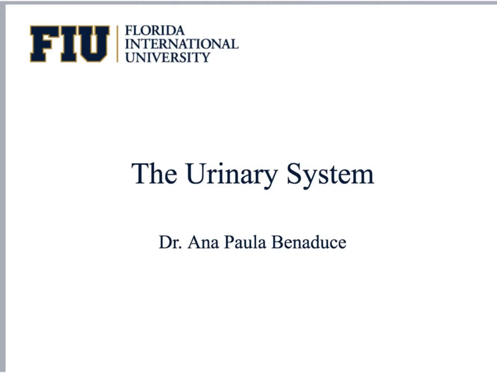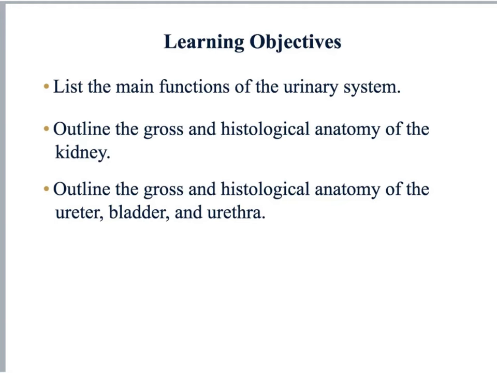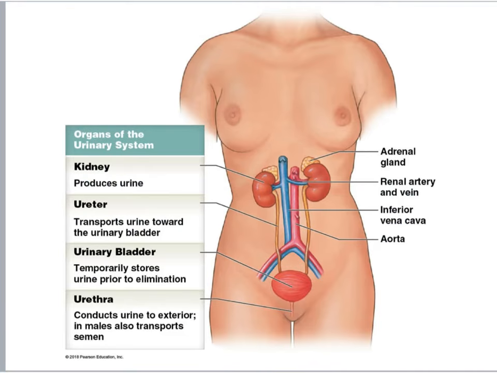Hello everyone! Today we are going to study the urinary system, and these are our learning objectives. Our urinary system consists of a pair of kidneys, a pair of ureters, a bladder, and a urethra.